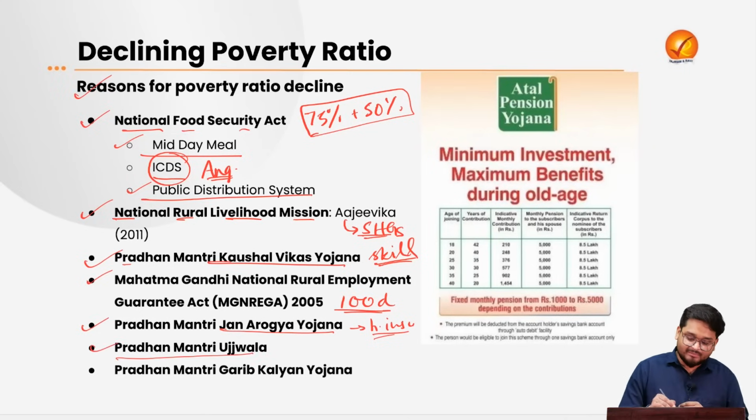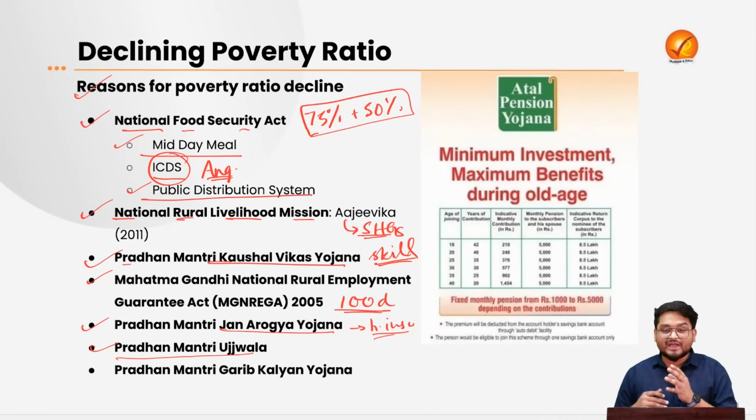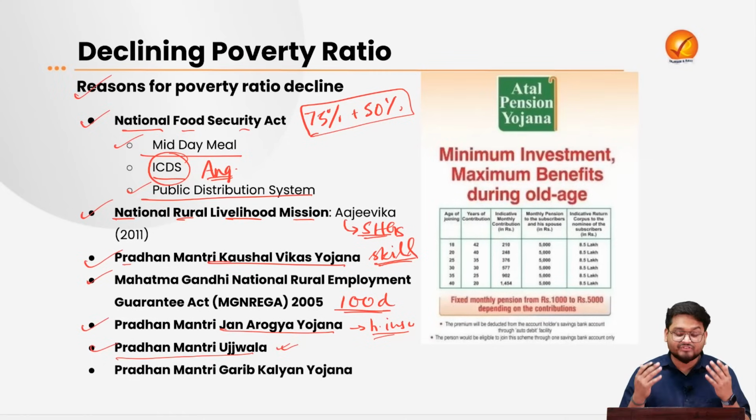We also have the Pradhan Mantri Ujjwala Yojana, where 14.2 kg LPG cylinders are given at a subsidy of 300 rupees, and to extremely poor households, the cylinders are given free of cost.